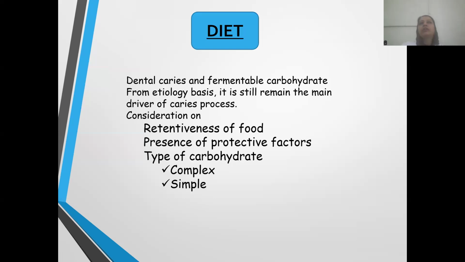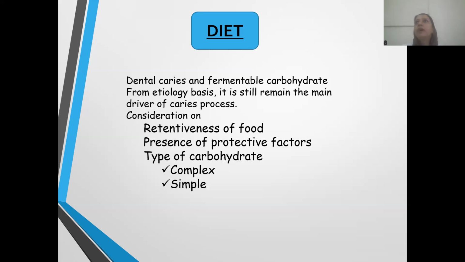And moving on to the diet. The most important contributing factor for dental caries is obviously the substrate, that is the food particle which is stuck onto the tooth surface. And most commonly, the most cariogenic substrate is, of course, the carbohydrate. We also have different types of carbohydrates, and the type of carbohydrate also influences dental caries. The stickier the carbohydrate is, and the simpler the carbohydrate is, the more easily it can be broken down by the bacteria, so it most often leads to dental caries.